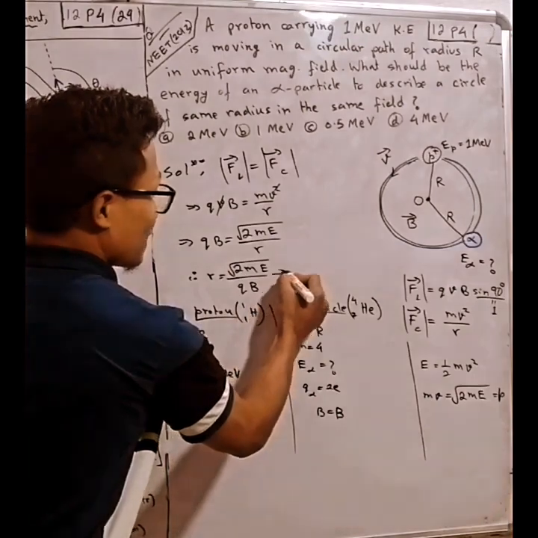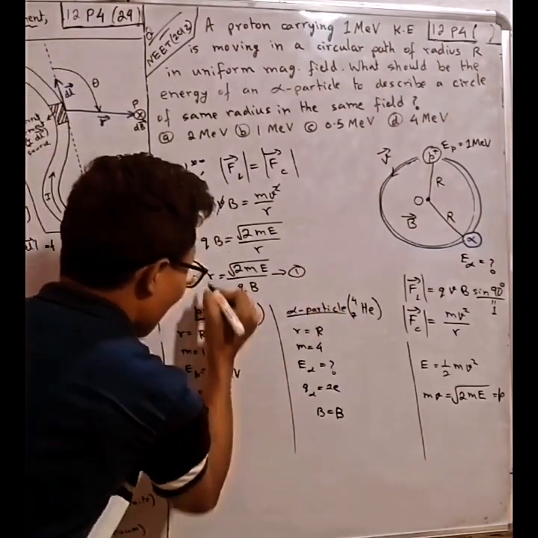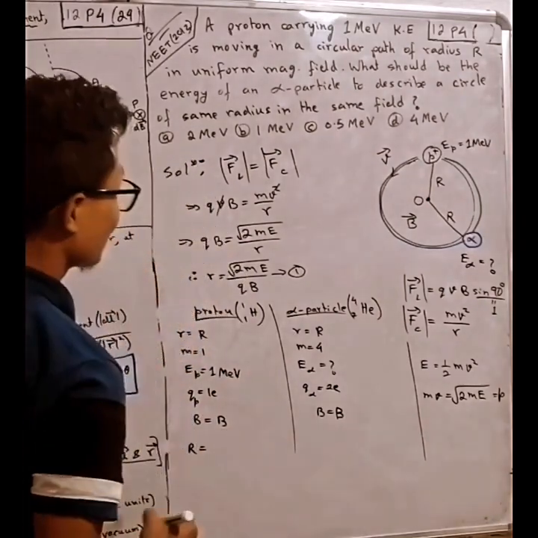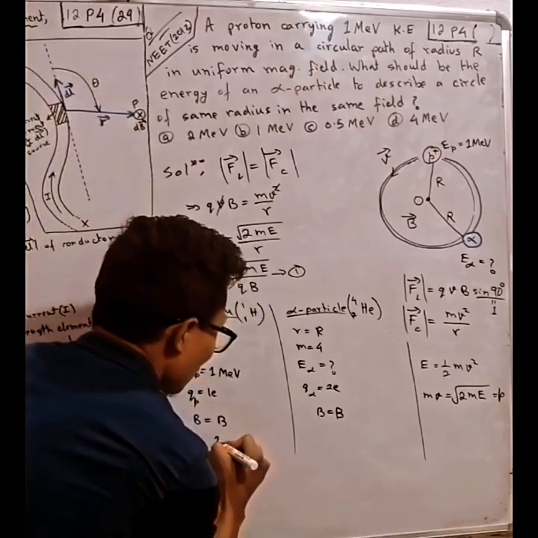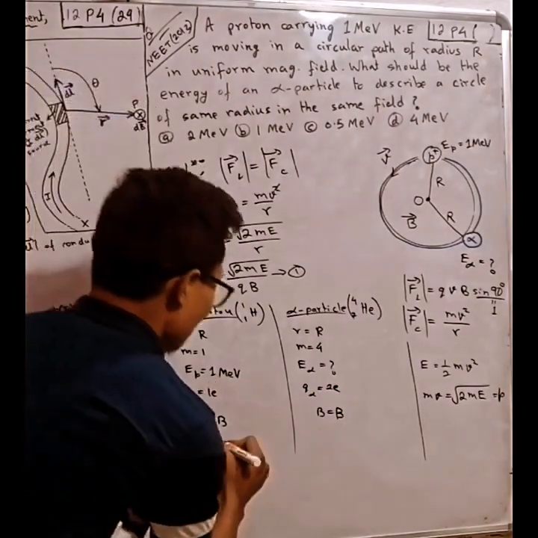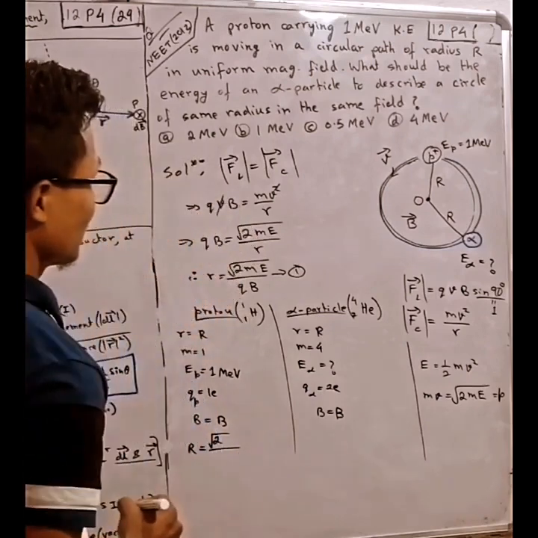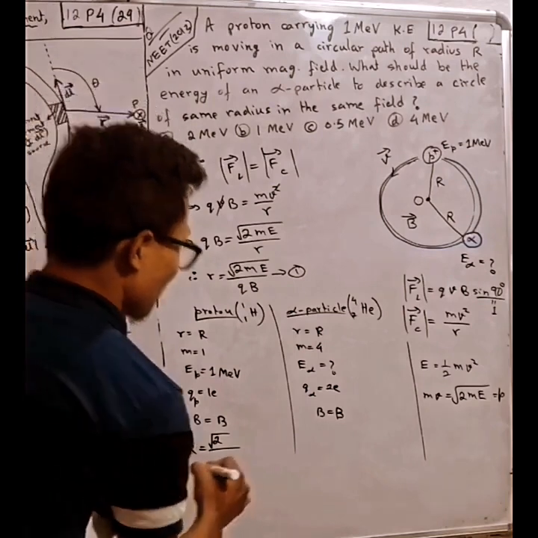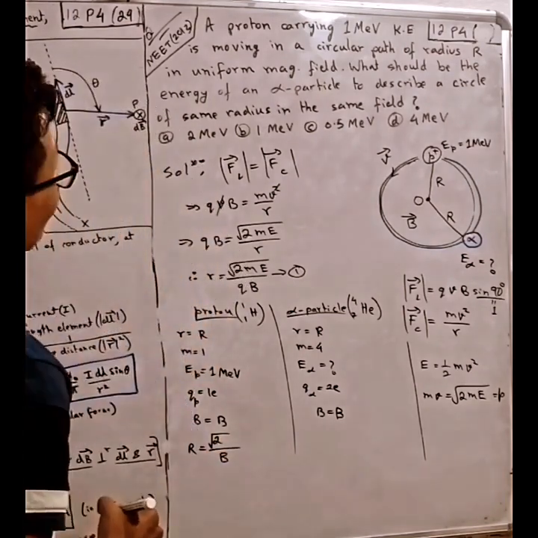Substituting in equation 1, what do we get? Capital R equals the square root of 2 times m times E, where m is 1 and E is 1, divided by q, which is 1e, and then B.